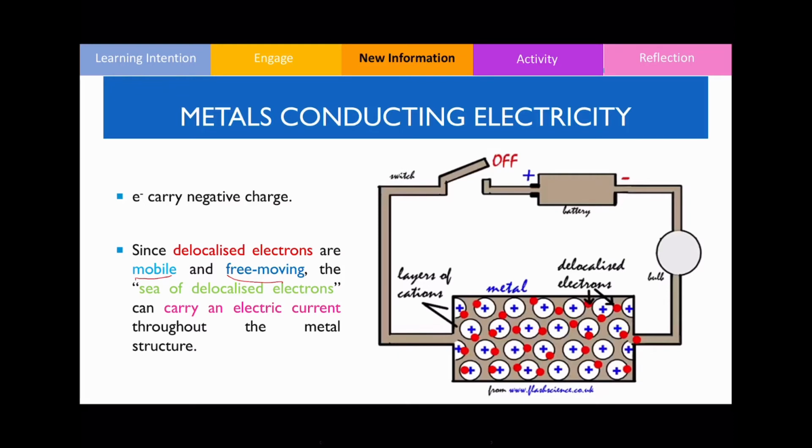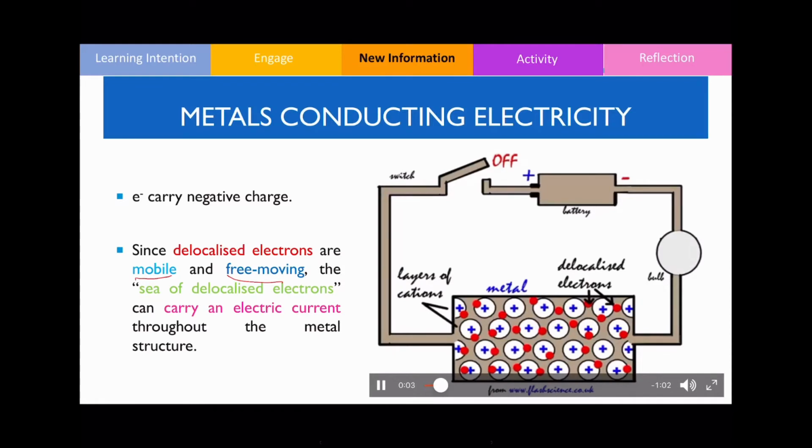Because the delocalized electrons are electrons, they have a negative charge. So this is a charged particle that can move, and hence it can carry the electric current throughout the structure. This is also portrayed by this video over here.